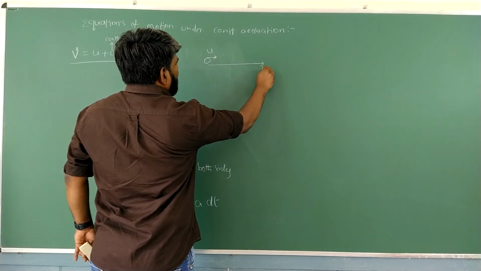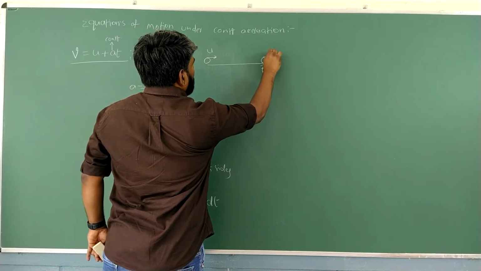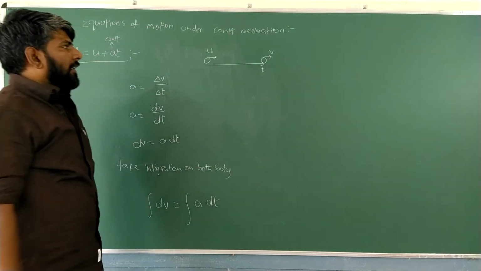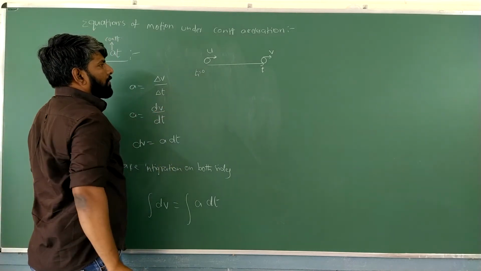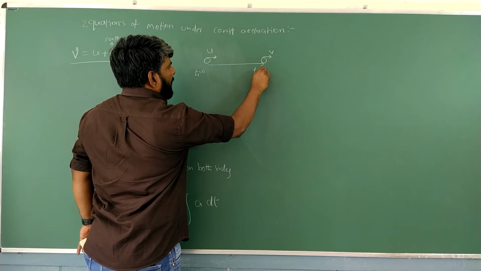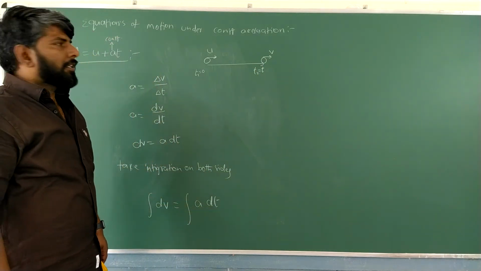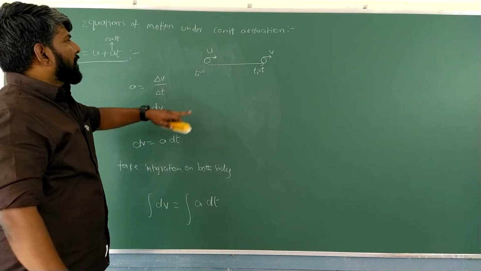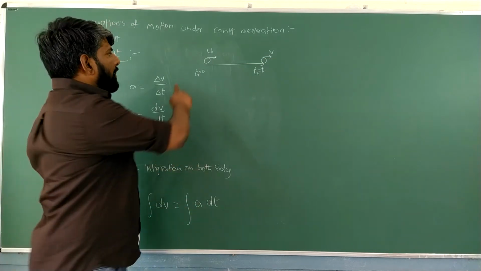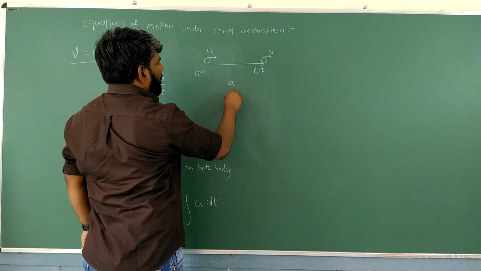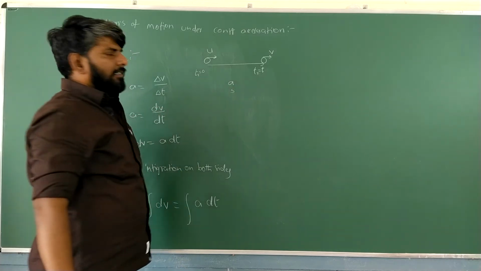After a time period t, its velocity became v. Got it? Initially the time t1 is equal to 0. Finally the time t2 is equal to t. What is the initial velocity? U. What is the final velocity? V. What about acceleration? A. Covered displacement? Yes.